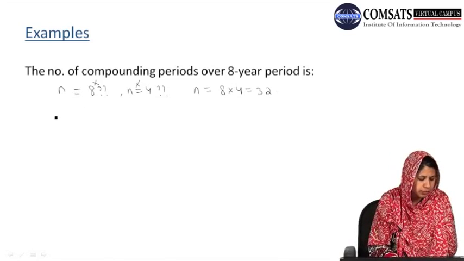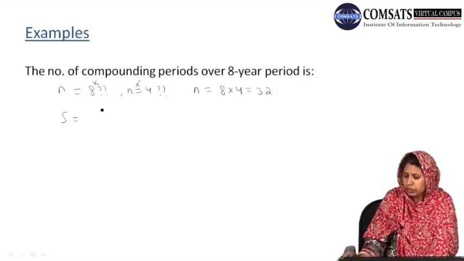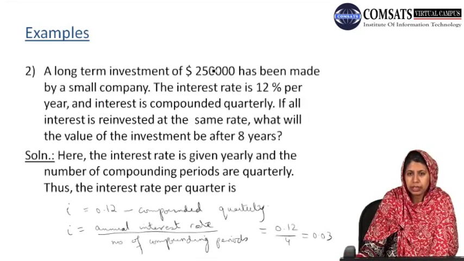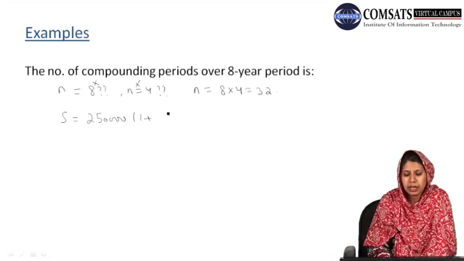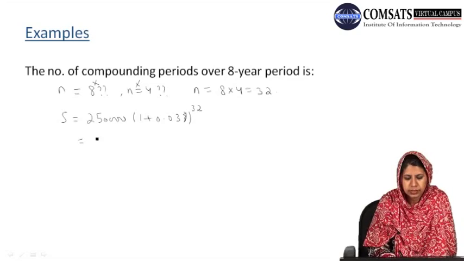Now we put these values in our formula, S = P(1 + I)^n, where the principal amount is 2,50,000, I is 0.03, and n is 32.